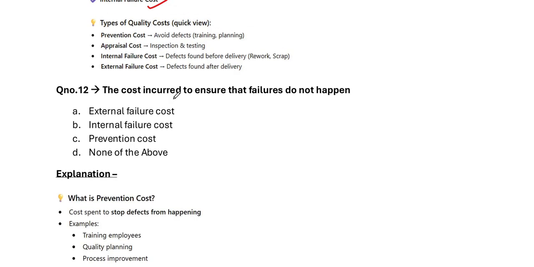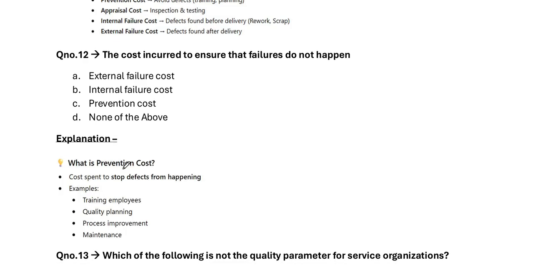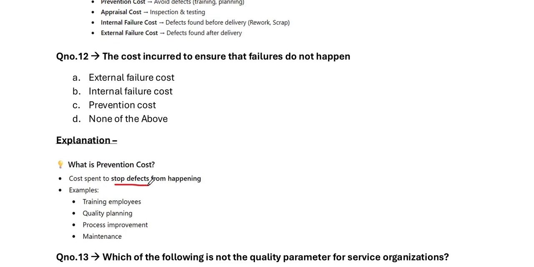Next is the cost incurred to ensure that failures do not happen. The question says cost incurred to ensure that failures don't happen. This clearly means avoiding defects before they occur. This is called prevention cost. Prevention cost is basically spent to stop defects from happening. For example, training employees, quality planning, process improvement and maintenance.